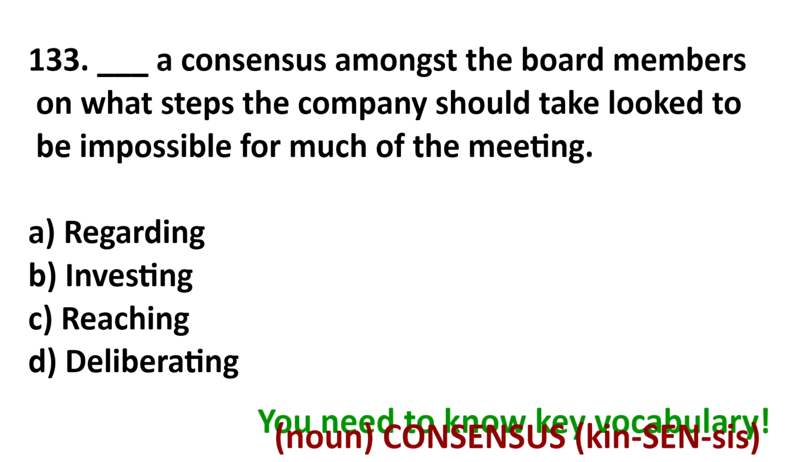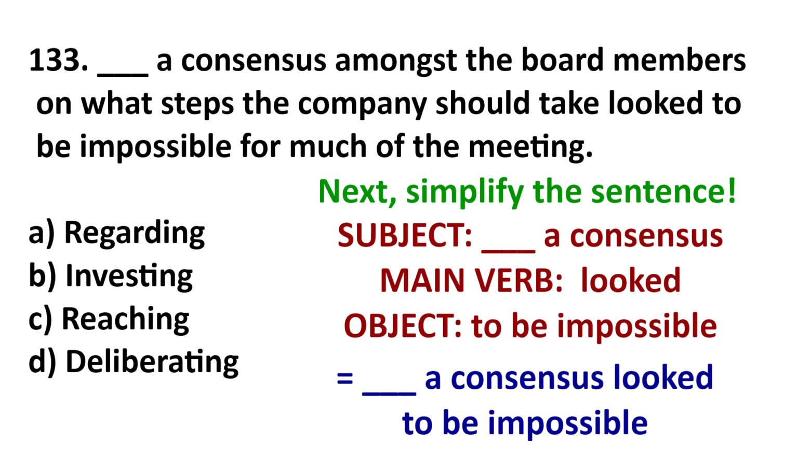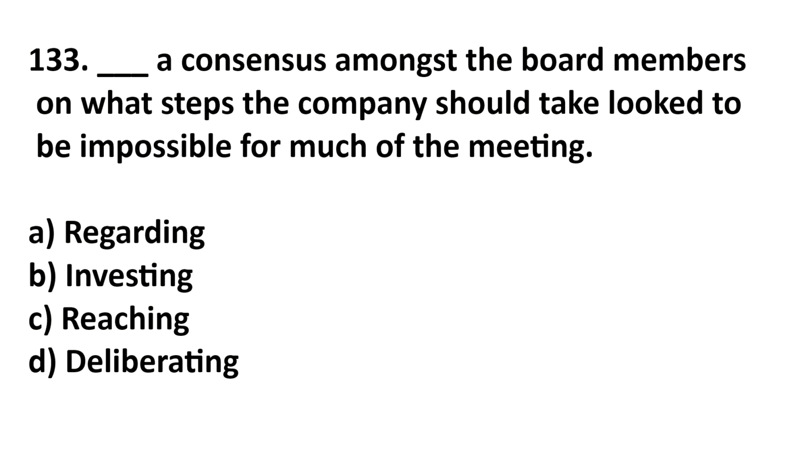Also, what we should do is let's simplify this sentence into main subject, verb, and object. So the subject is blank a consensus. The verb is looked. And the object is to be impossible. So we know our subject will be a gerund phrase because all of these look like gerunds to me. So now we know the definition of the word.